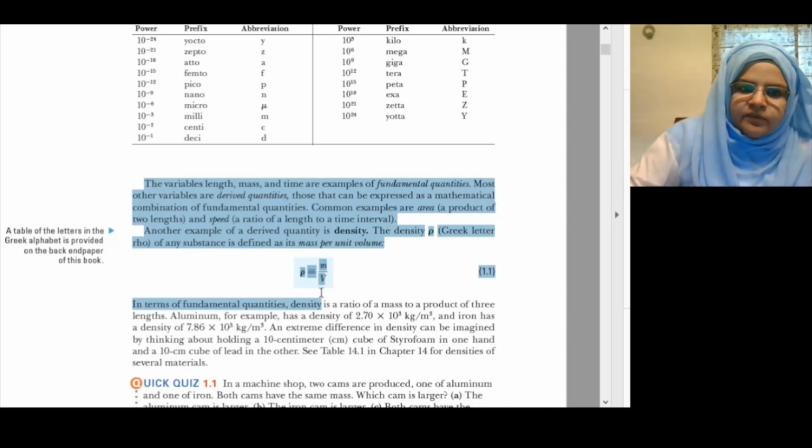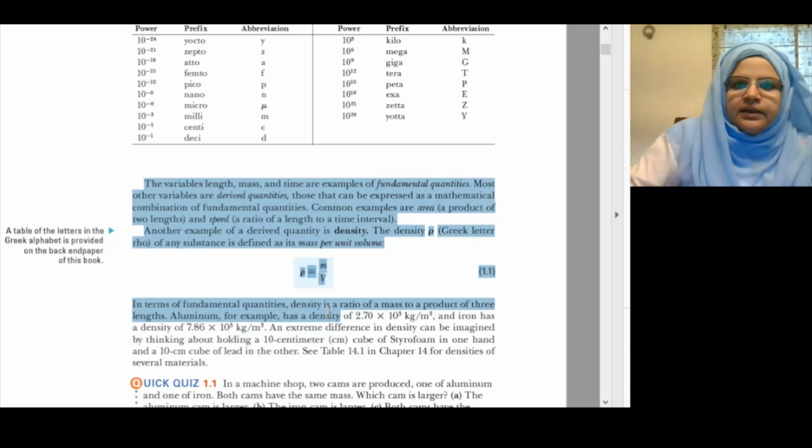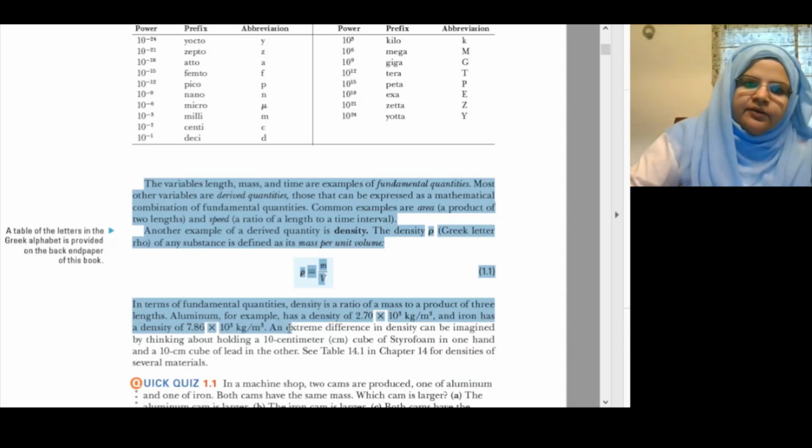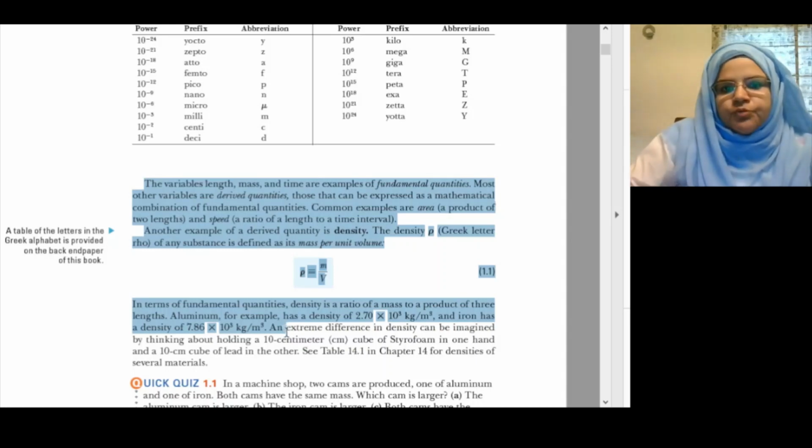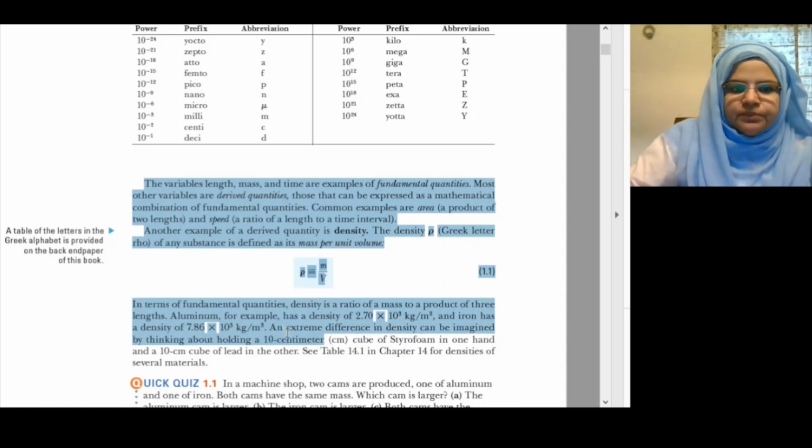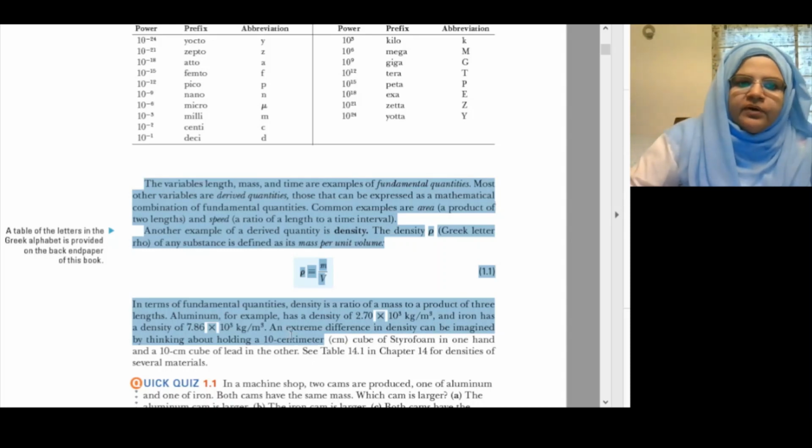Rho = m/V. In terms of fundamental quantities, density is the ratio of mass to the product of three lengths. Aluminium, for example, has a density of 2.70 × 10^3 kilograms per cubic meter, and iron has a density of 7.86 × 10^3 kilograms per cubic meter. An extreme difference in density can be imagined by thinking about holding a 10 centimeter cube of styrofoam in one hand and a 10 centimeter cube of lead in the other.